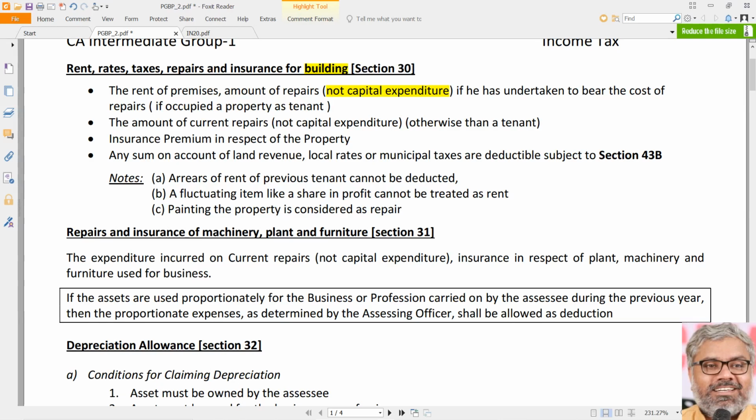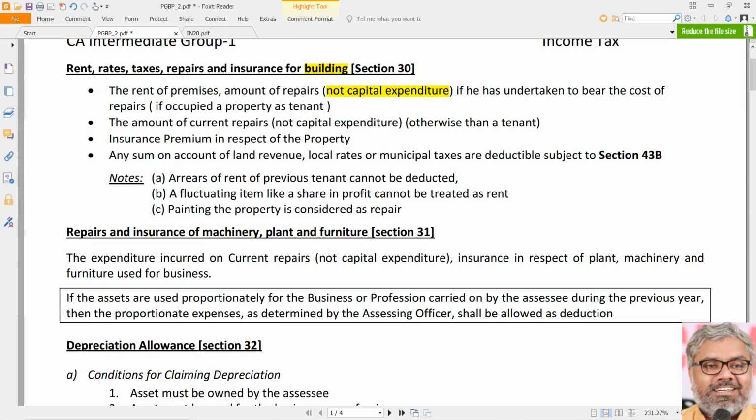Is that a capital expenditure? Of course, yes. It is a capital expenditure because there is an investment made onto the asset. Let us say a compound wall is constructed by the SSC for his premises. Is it a capital expenditure? Yes, it is. Like that, situations can be many.